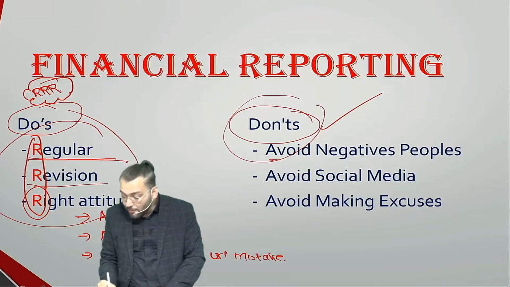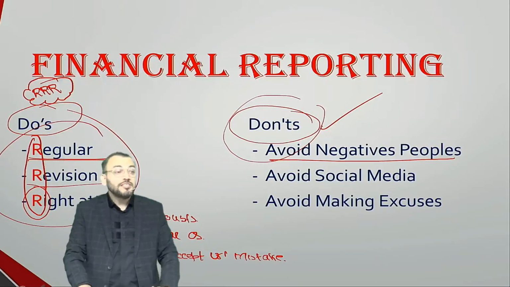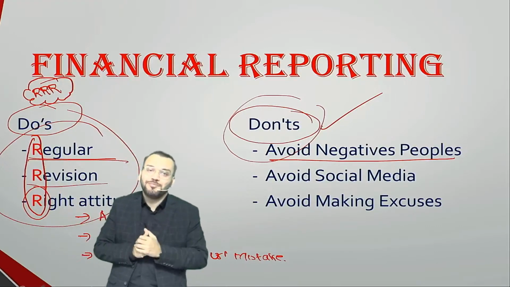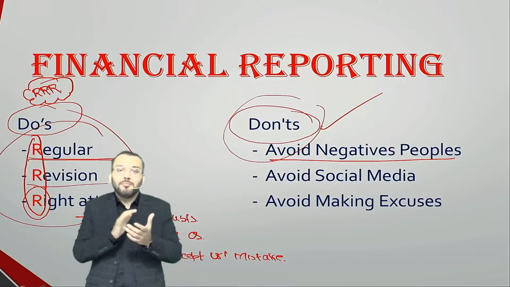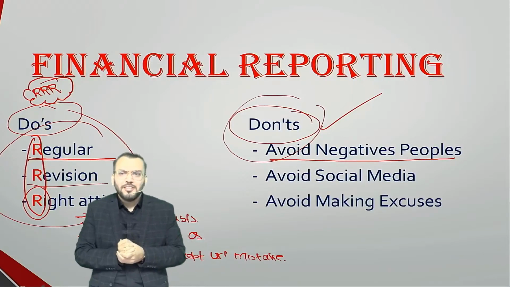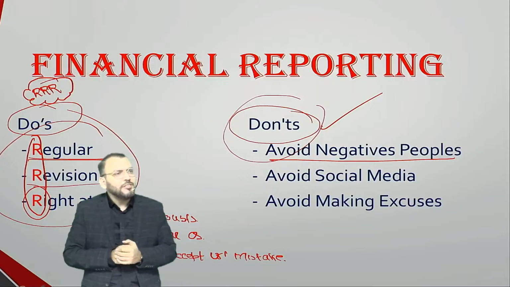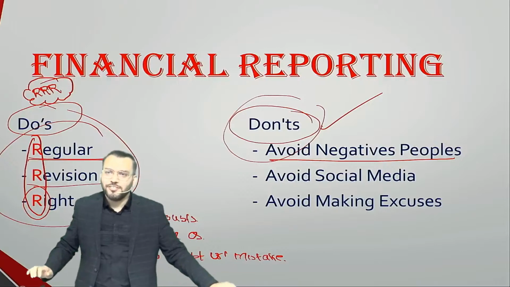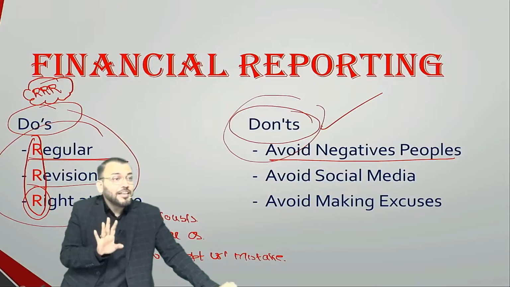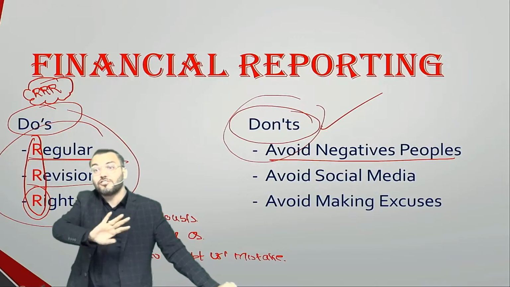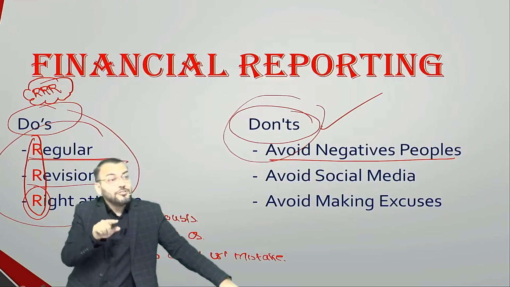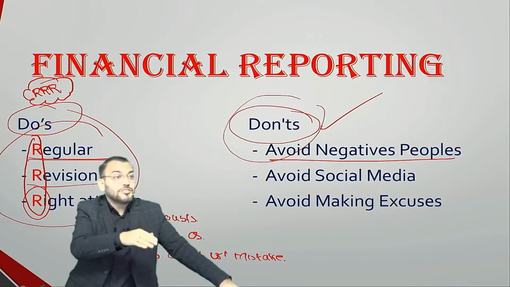First, avoid negative people. This CA course is surrounded by many negative people. Am I right or not? Anyone you ask about CA will say CA is the toughest course. Then you ask, have you done it? No, I have never tried CA. He has not done CA anytime, he has not written any exam, and still he will say toughest course. How did he understand? If he has not written any exam, how is it possible that he says CA is the toughest paper? First you write the exam, then only you say it is the toughest paper.